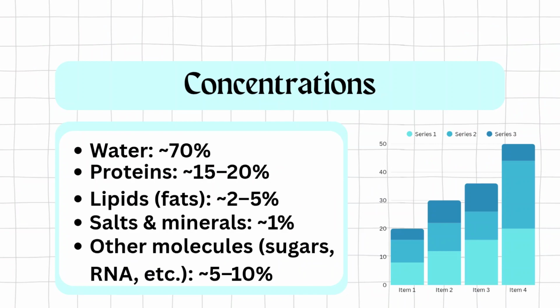Concentrations. Water, approximately 70%. Proteins, approximately 15 to 20%. Lipids, fats, approximately 2 to 5%. Salts or minerals, approximately 1%. Other molecules, sugars, RNA, etc., approximately 5 to 10%.